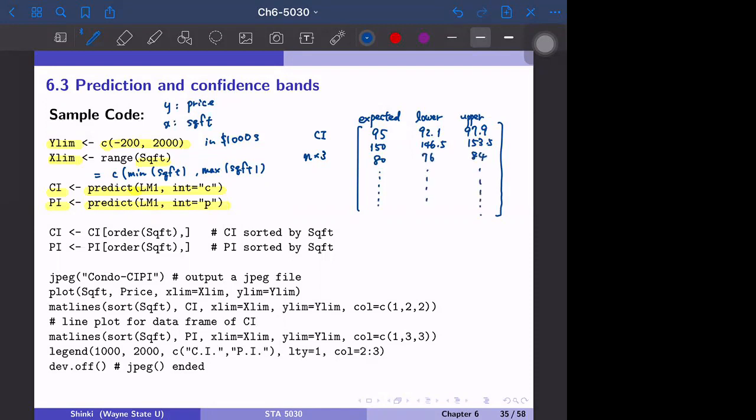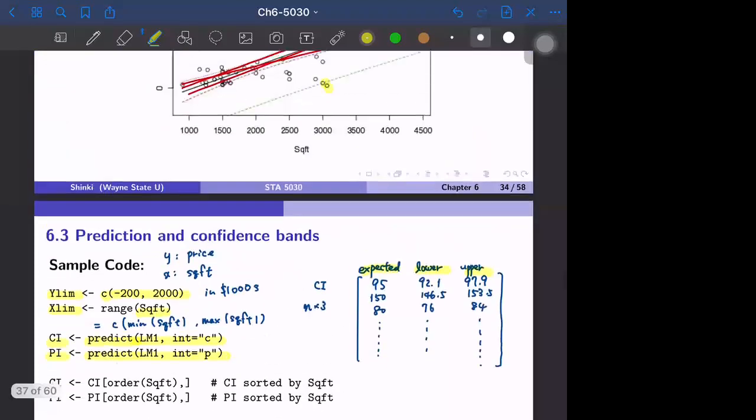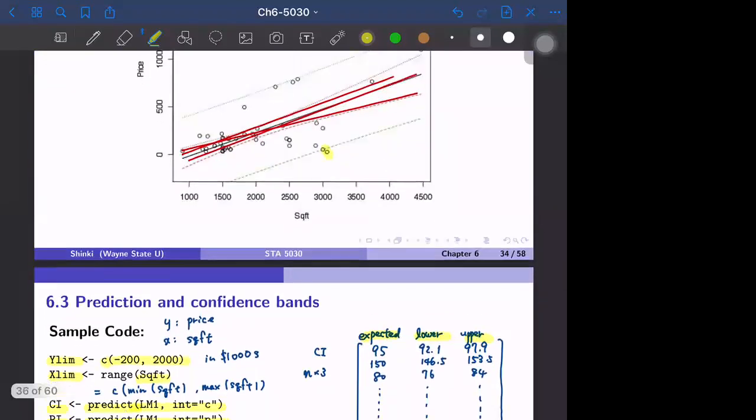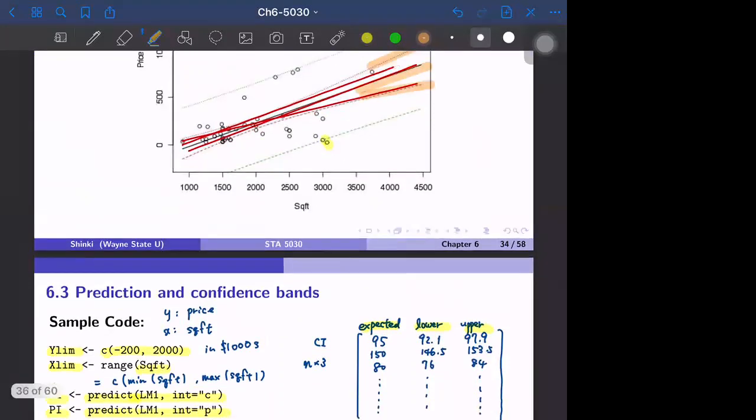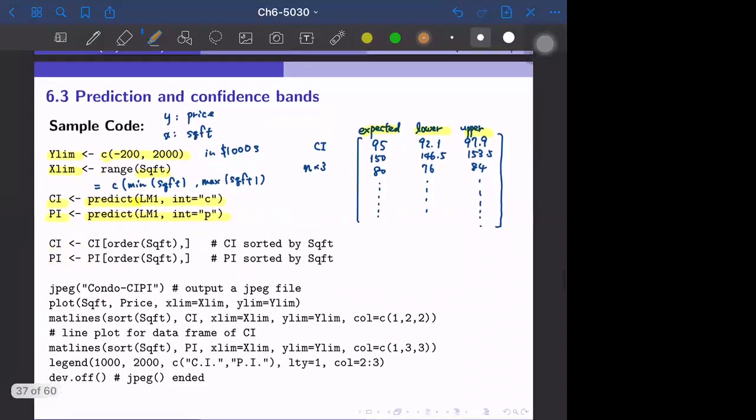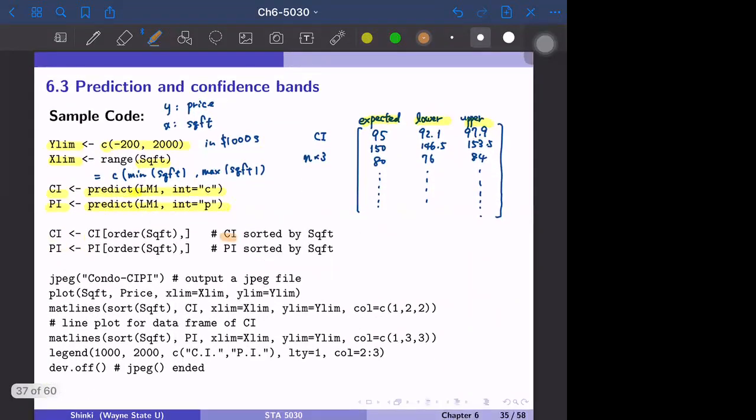So this is the object CI, C sub I, generated by the predict function. Then we want to make the graph by using these 3 vectors. We have seen in the previous figure that we have basically 3 lines for the confidence interval: the expected one, the upper bound and the lower bound. So we have to draw these 3. But before that, we sort the values by square footage, because this is a little bit complicated.